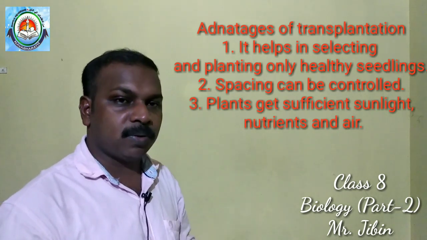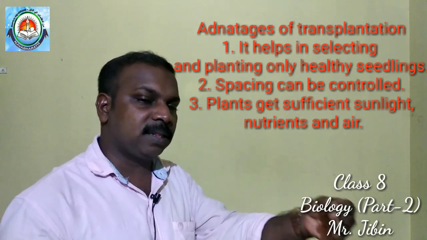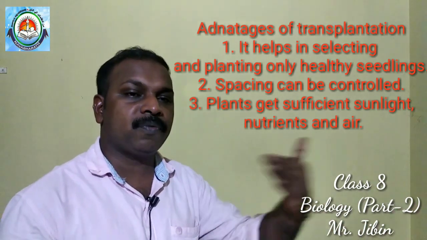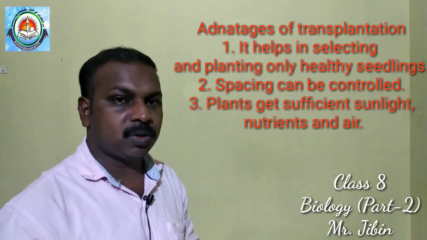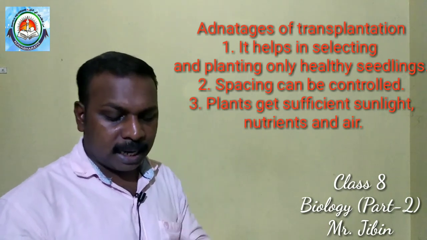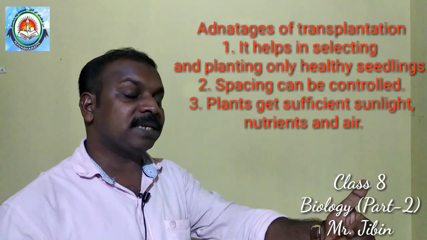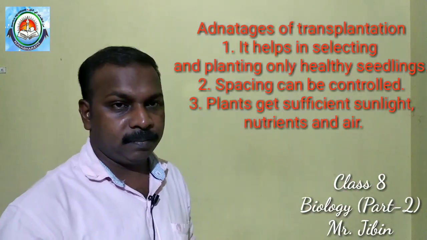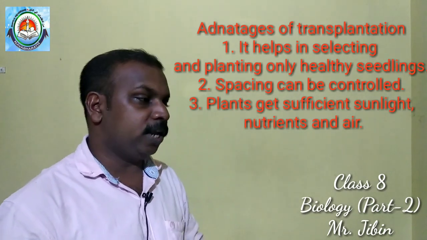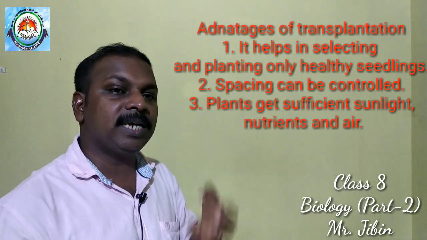It is a manual process, so while keeping these seedlings in the field, they can maintain uniformity in distance. Proper distance will be there, space will be given. Next advantage: all those plants placed in the field get enough sunlight, enough air and enough nutrients. All this can be ensured.